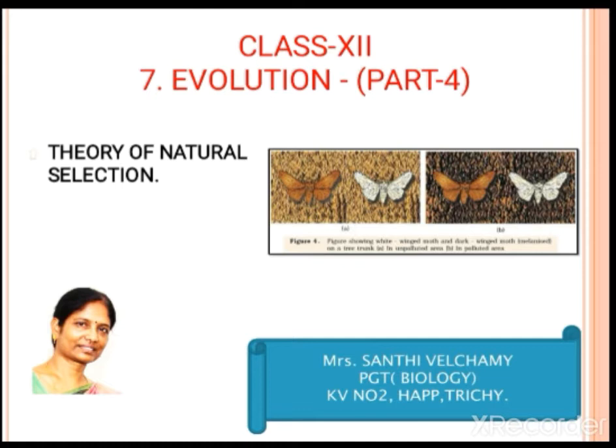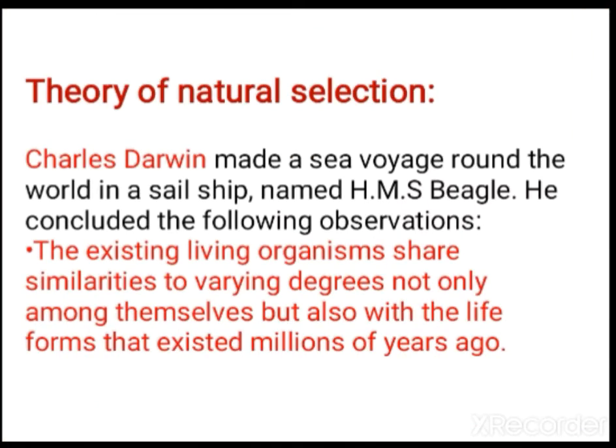So today we are going to study the evolution chapter. Mainly we are going to focus upon the theory of natural selection. It is a theory proposed by Charles Darwin. It states that organic evolution occurs through natural selection and accumulation of small variations. We already studied variations; they always occur in nature, and nature favors the best variations, meaning the best adaptations are selected by nature. So let us study natural selection.